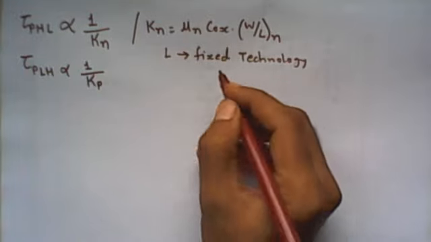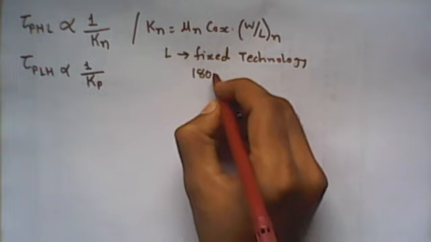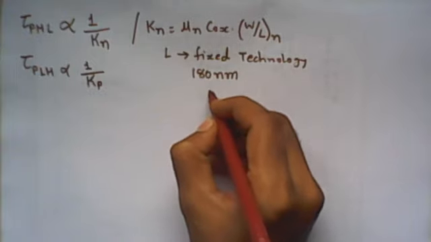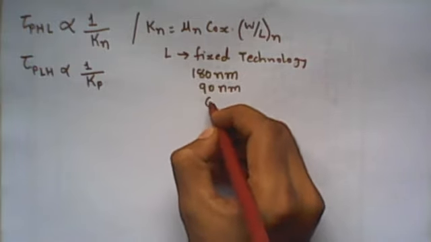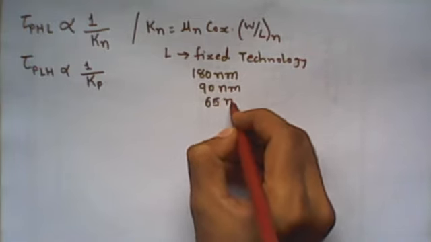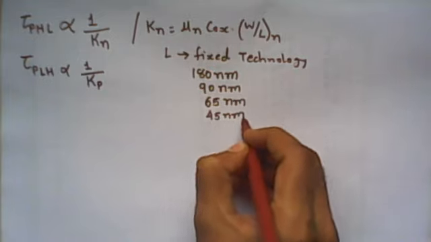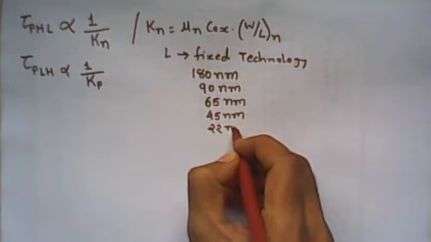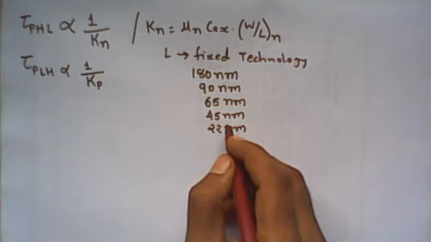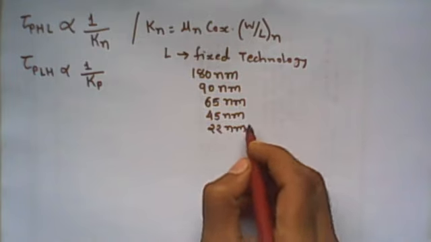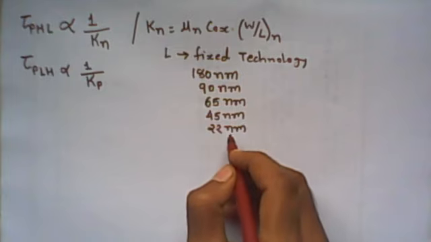Now what is meant by technology? Technology means some chips are fabricated using 180 nanometer technology, some chips using 90 nanometer technology, some chips using 65 nanometer technology, 45 nanometer technology, 22 nanometer technology, and nowadays running the 7 nanometer technology using FinFET technology, right? MOSFET is not suitable at 7 nanometer technology.